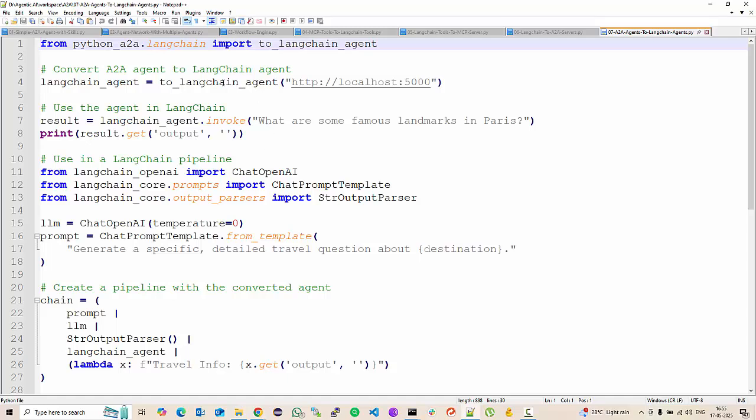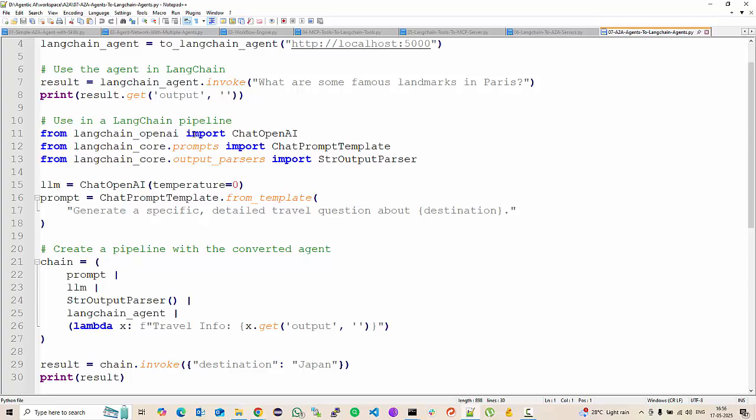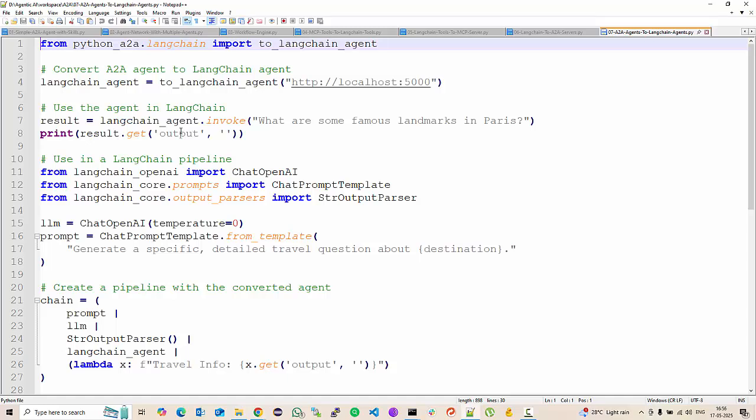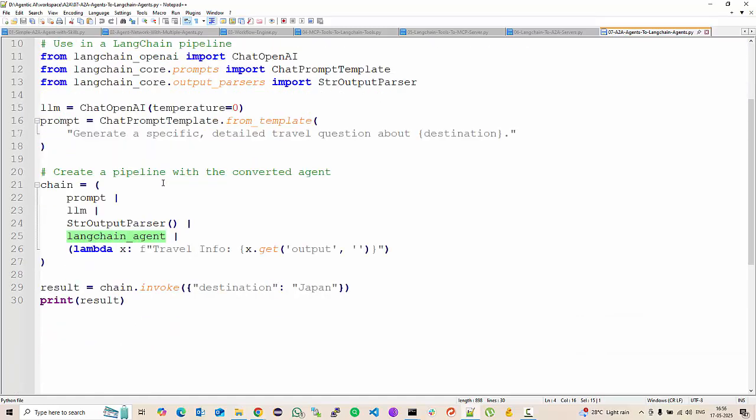What happens if you want to convert an A2A agent into a LangChain agent? So here you can convert an A2A agent into a LangChain agent, and the A2A agent is running on port 5000, and you invoke that as a LangChain agent, and you print the output, and then you can use this LangChain agent in a pipeline, in a LangChain pipeline like this.